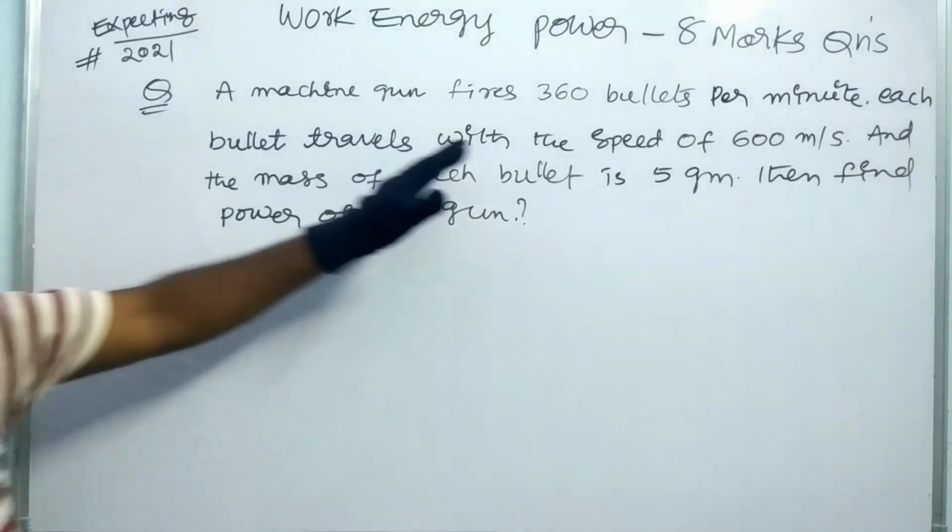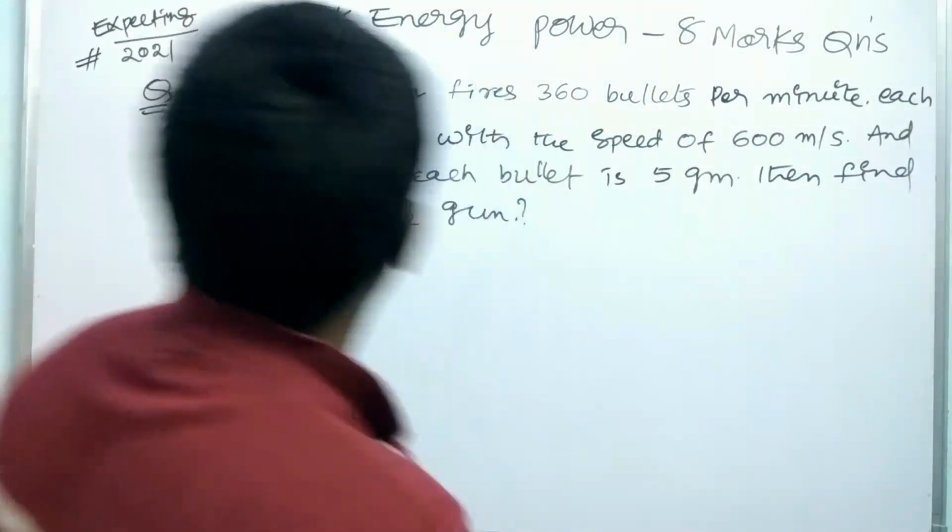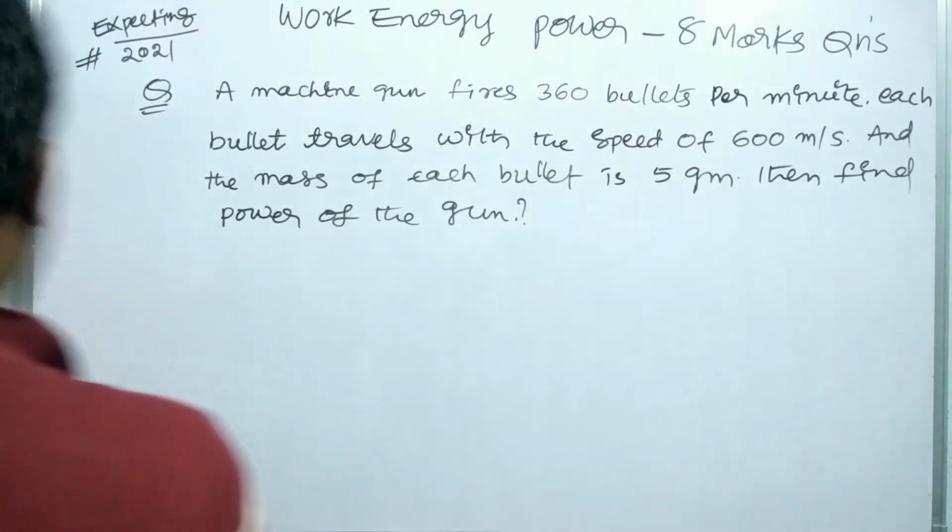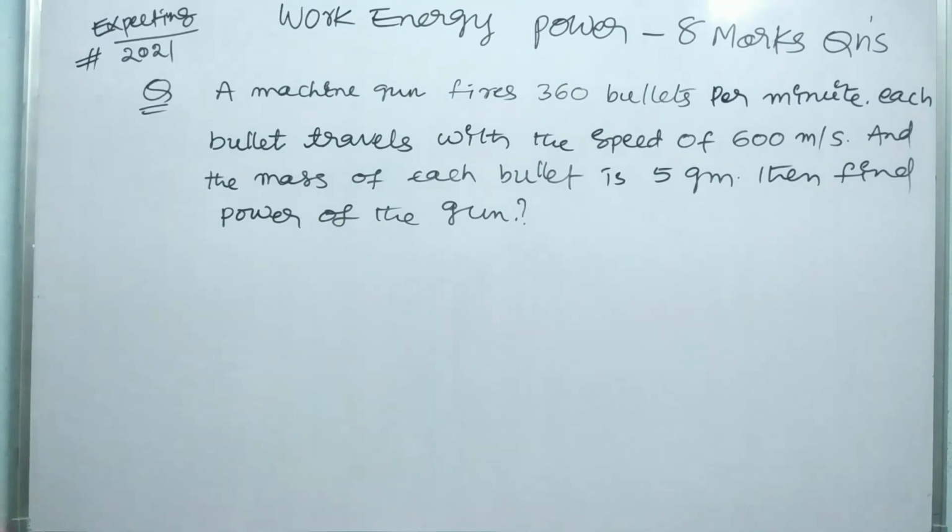A machine gun fires 360 bullets per minute. Each bullet travels with a speed of 600 meters per second, and the mass of each bullet is 5 grams. Then find the power of the gun. Let us write the formula for how we can find the power.